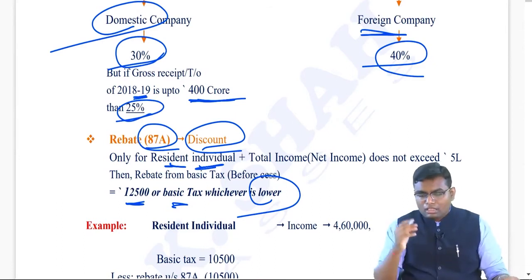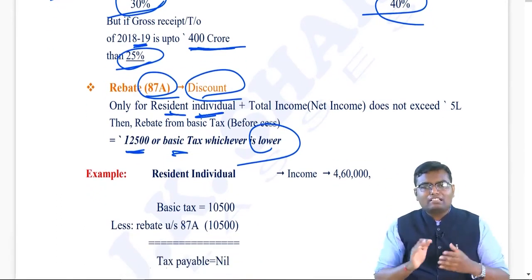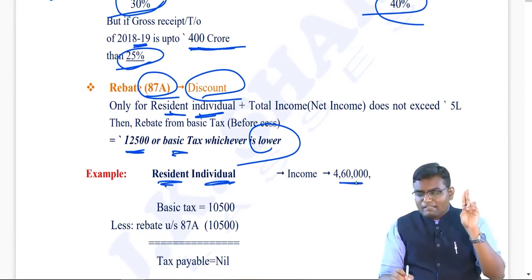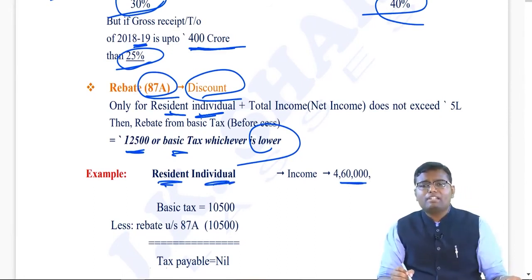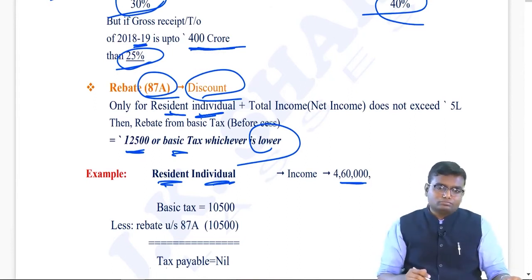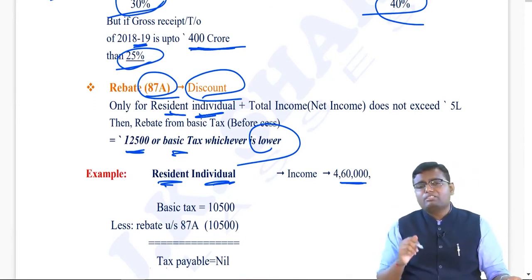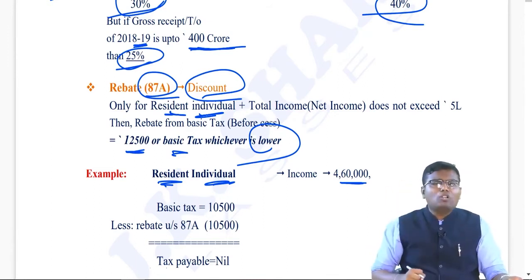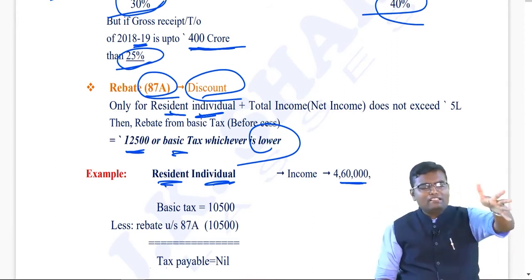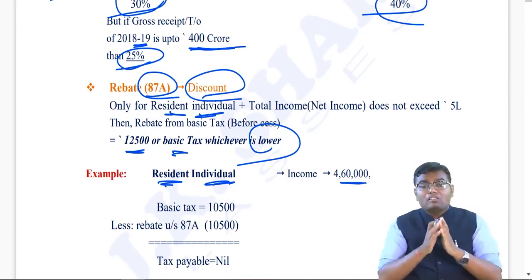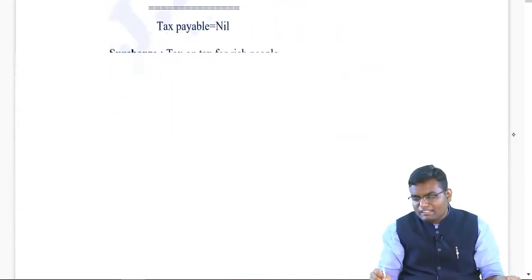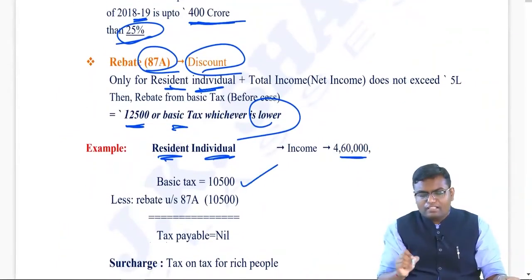For example, a resident individual's income is 4,60,000. Can I say the person is resident? He is an individual. The total income is less than or equal to 5 lakh. Yes, the concept of rebate is applicable. But you cannot say that directly tax payable will be zero. First, you have to calculate the basic tax. On the income of 4,60,000, what will be the basic tax? Age not given, so less than 60. Up to 2.5 lakh, 0. 2.5 lakh to 5 lakh, 5%. So here for 2.5 lakh to 4,60,000, apply the rate of 5%. The basic tax coming to you is 10,500.